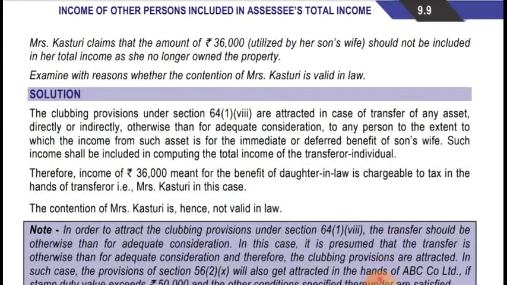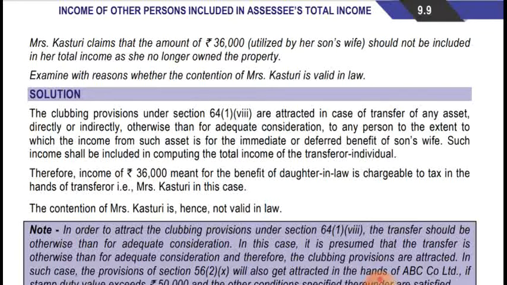The clubbing provision under section 64(1)(8) is attracted in case of transfer of an asset directly or indirectly, otherwise than for adequate consideration, to any person, to the extent to which the income from such asset is for the immediate or deferred benefit of son's wife. Such income shall be included in computing the total income of the transferor individual. So in this case, it will be included in the hands of Mrs. Kasturi herself, applying the provision of section 64(1)(8).